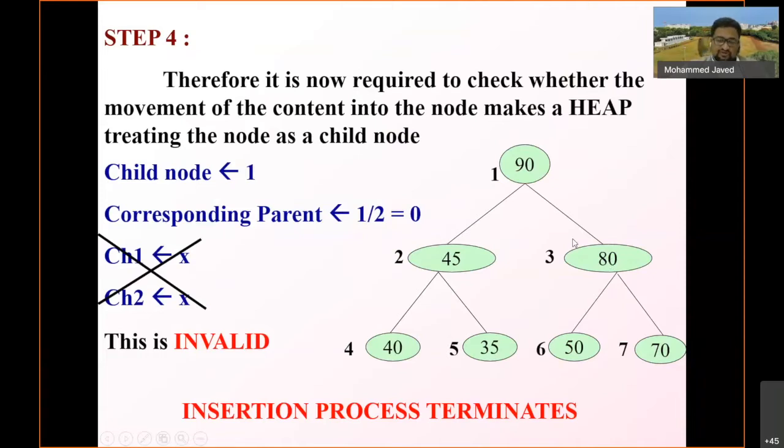So yes, when we check that, the child node, that is 90, was greater than 80, so we moved 90 above and we brought 80 down. These values were swapped. So now if you see the definition of the heap, this is a perfect heap now.